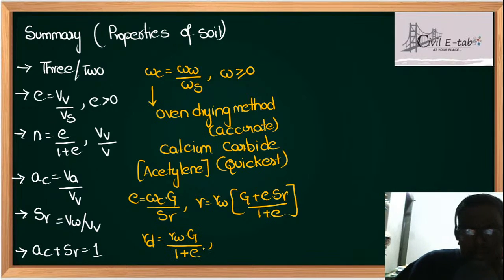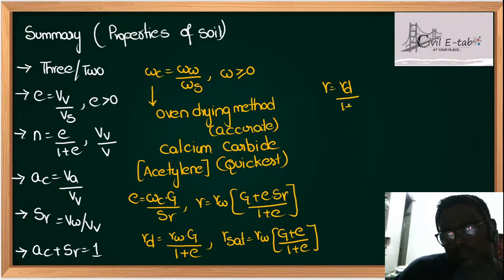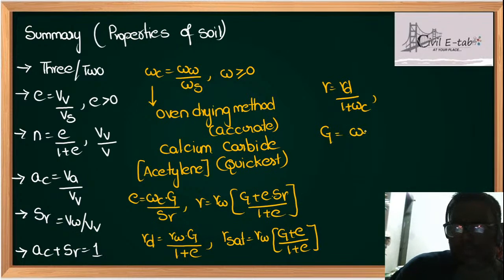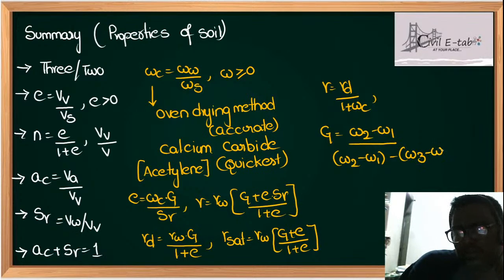Gamma_d = gamma_w G / (1 + e). And remember, gamma_sat = gamma_w (G + e) / (1 + e). One more relation is gamma = gamma_d (1 + w). And specific gravity is determined by the pycnometer method: G = (W2 - W1) / ((W2 - W1) - (W3 - W4)). So this is the relation for specific gravity.